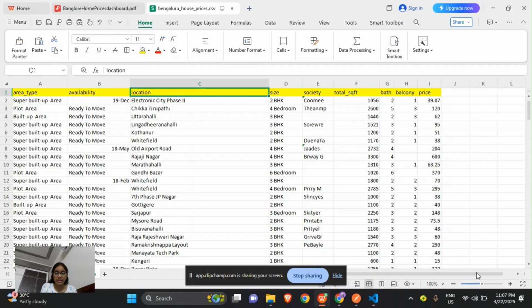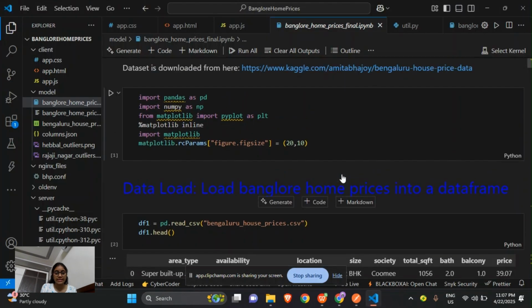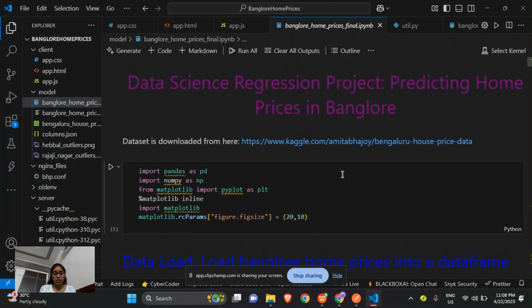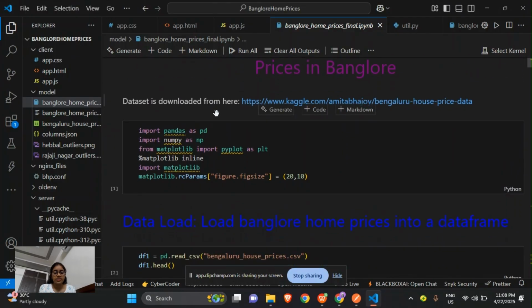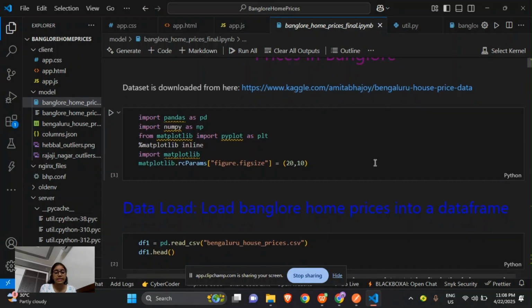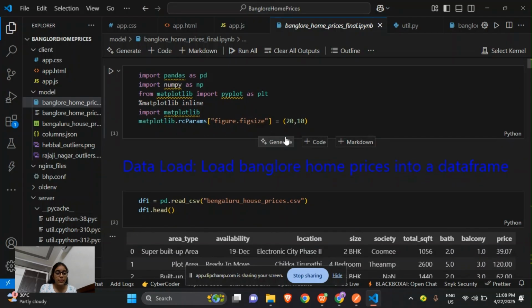Now we'll dive into the code where we pre-processed the data and also built the machine learning model. As I've already told, from this link I've downloaded the dataset, and then import pandas as pd. These are all the libraries that we have imported. Pandas is used for data manipulation, and NumPy is used for numerical operations like any calculations on arrays, etc.